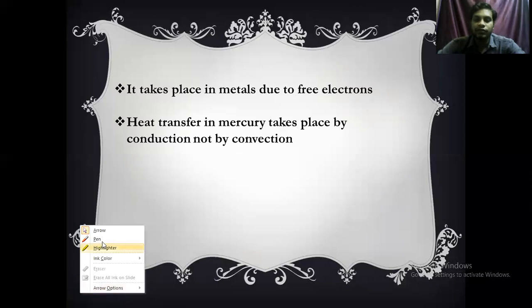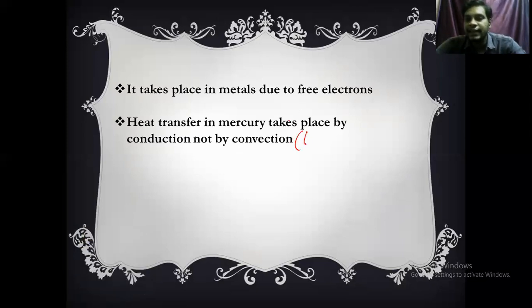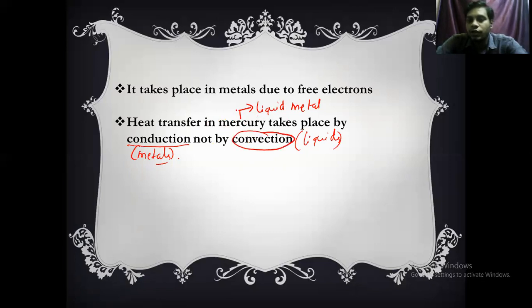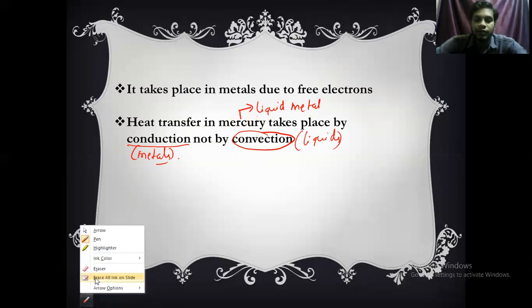In the previous slides, we discussed that convection takes place mainly in liquids and conduction takes place mainly in metals. Now, if you consider mercury, mercury is nothing but a liquid metal. Therefore, in mercury, the heat transfer takes place through the conduction process but not by convection, even though mercury is a liquid. Why? Because mercury is a liquid metal.